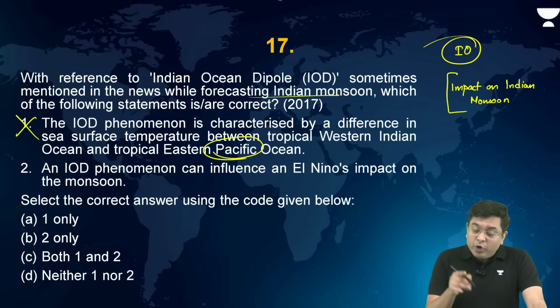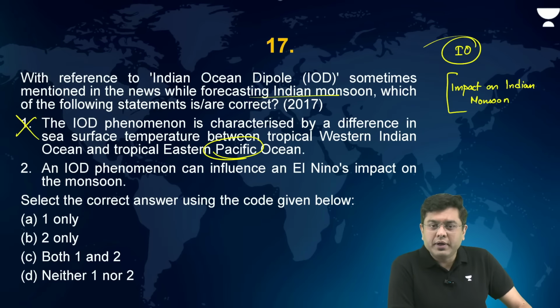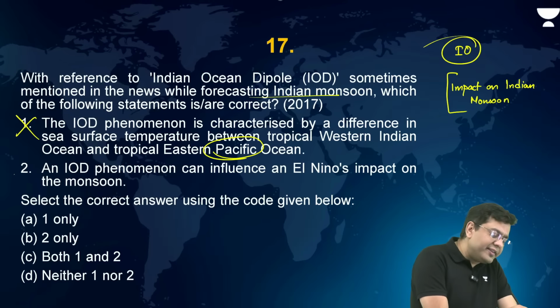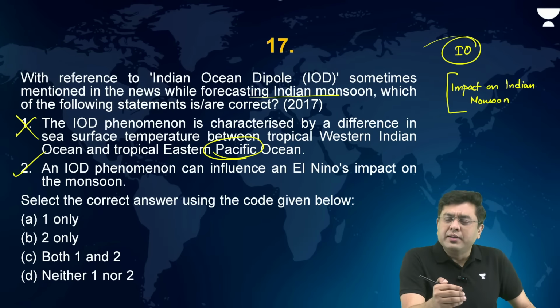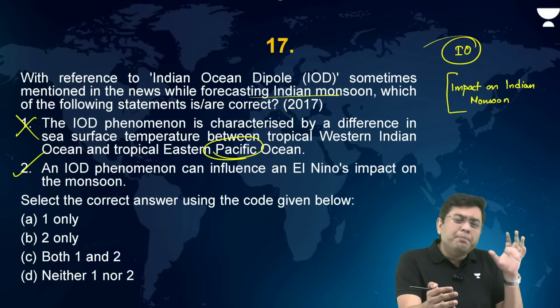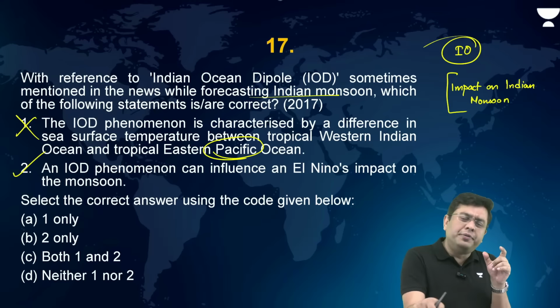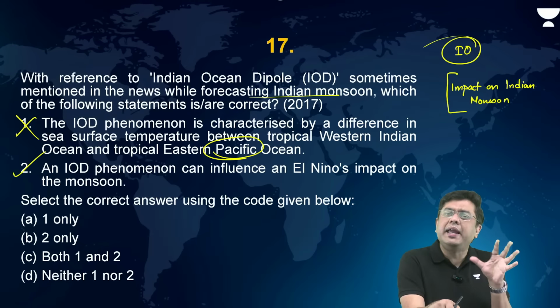Second, IOD phenomena can influence an El Niño's impact on the monsoon. Absolutely correct. We have cases and events, for example, in the 20th century, the most massive and strongest ENSO or El Niño phenomenon was observed in the year 1998.